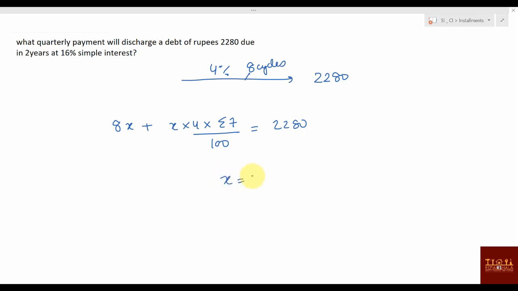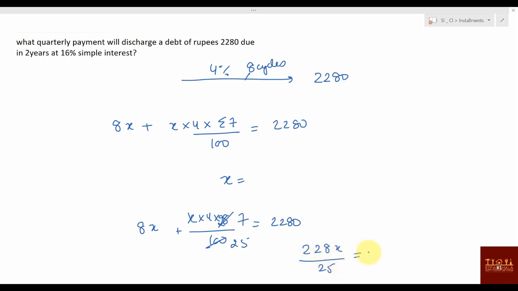What is sigma 7 value? 7 into 8 by 2, that is 28. So x into 4 into 28 divided by 100, and this one is 8x, that is 2280. So 4 sevens are 28, so 25 8s are 200. 200 plus 28, so 228x by 25 is 2280. This is 10, or you can say x value will be 250 rupees.